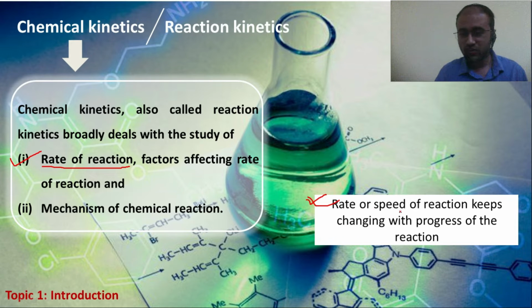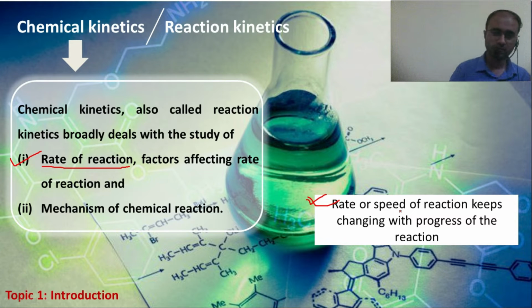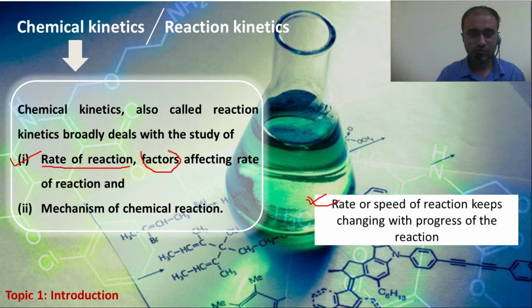And this change of speed of reaction is because of several factors working in the reaction process. So in chemical kinetics we also discuss about the factors which affect the rate, that is speed of reaction. So this is the first aspect of chemical kinetics.